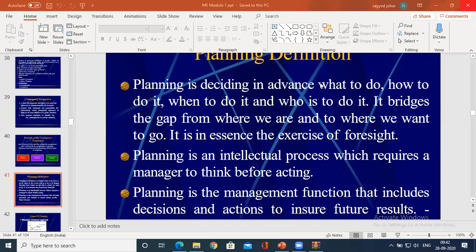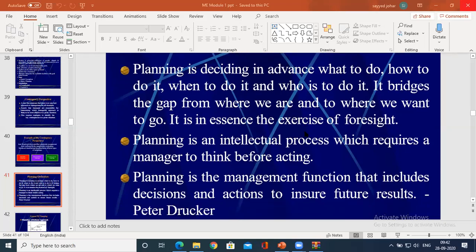The manager has to plan before he can possibly do any kind of management activity, such as staffing, organizing, directing, or controlling. Similarly, it is an intellectual process.